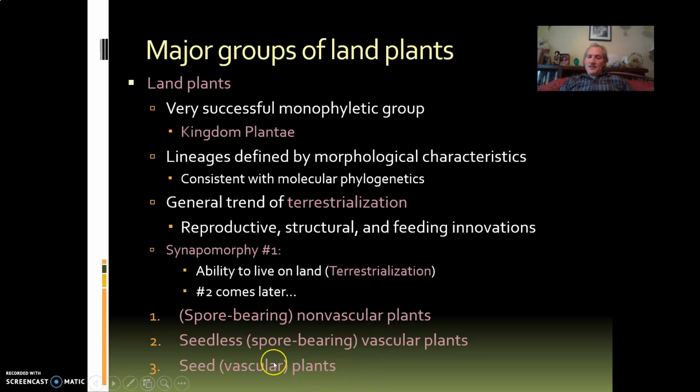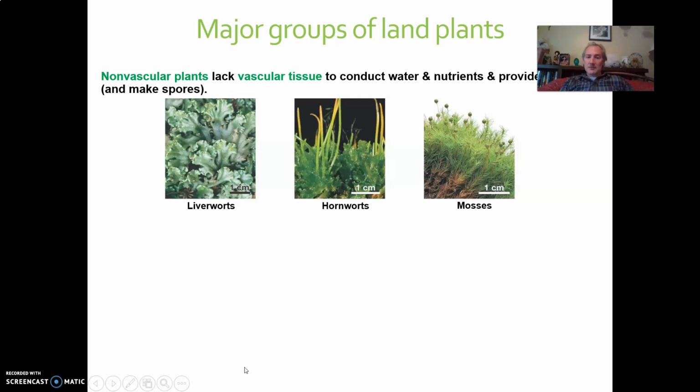So that's that part. The second thing is how they reproduce. These first two groups reproduce with spores, which we talked about a little bit, but will make more sense later on. Or they're seedless, they don't produce seeds, and this group, instead of producing spores, produces seeds. So typically the first two are spore bearing, the second is seed bearing. The first one is non-vascular, the next two are vascular. So those combinations mean that we have spore bearing non-vasculars, we have seedless or spore bearing vasculars, and seed and vascular plants. So let's see some pictures of these.